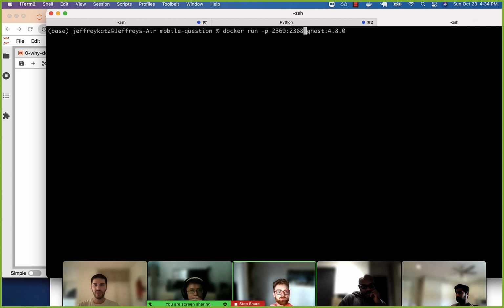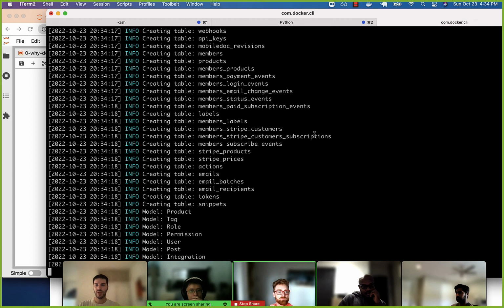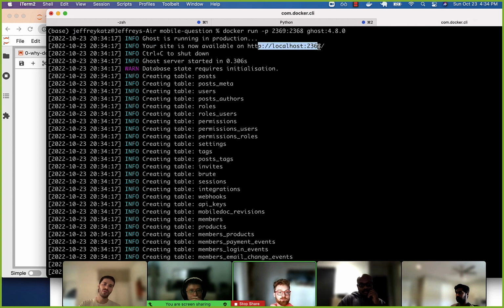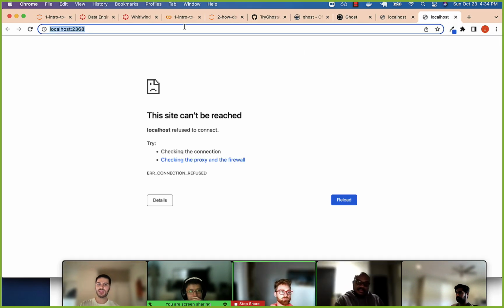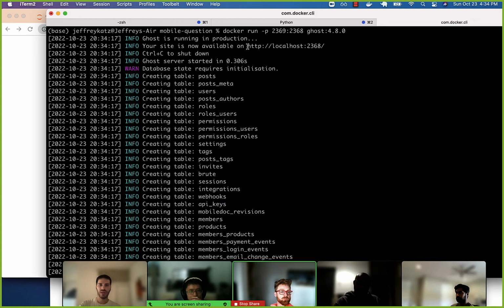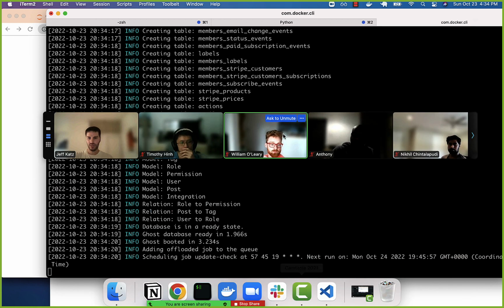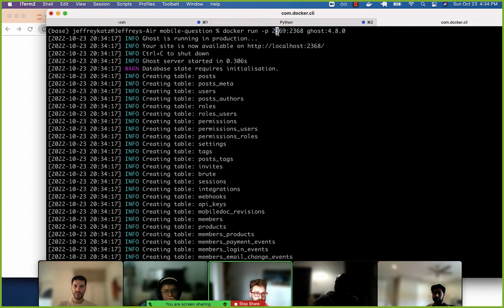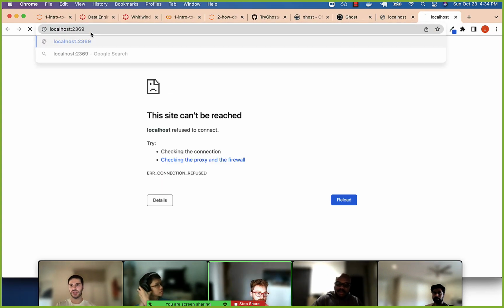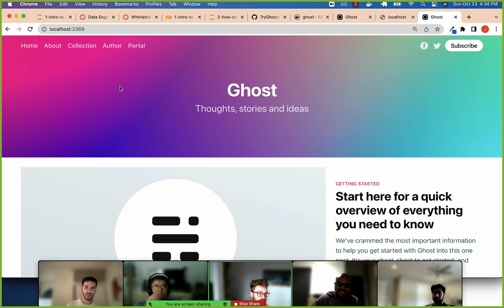So look at this. Now it says it's running on localhost 2368. This doesn't work. Why? Because this is the guest machine, the virtual environment or the container. It's running on 2368, but we're mapping port 2368 to my host machine's port of 2369, the one I used when I first ran this. So if I go to 2369, that works. You got it? Docker's trying to keep everything isolated so that there's no conflict with one another.